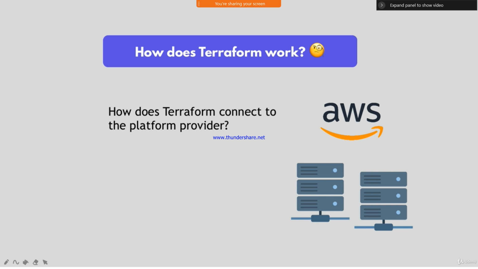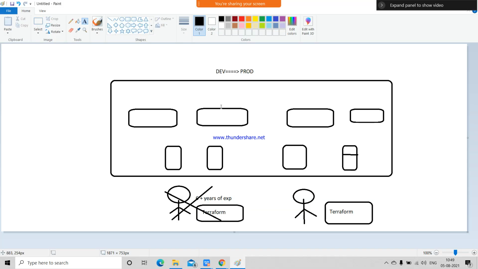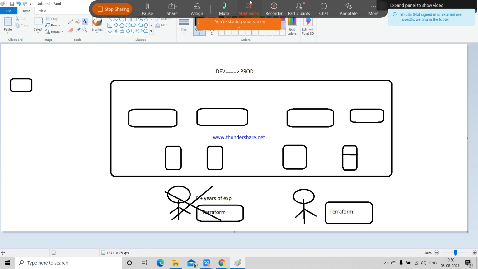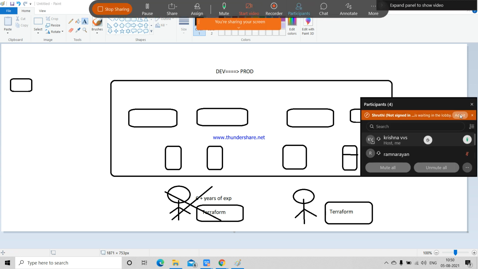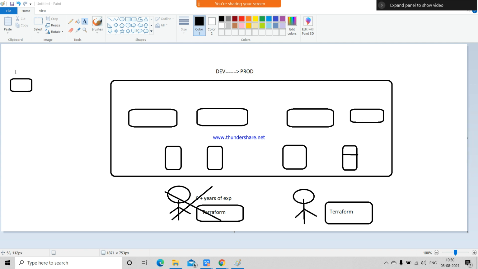Here I am using the AWS cloud, but not only AWS cloud. Terraform supports the complete cloud environment. So in this Terraform, it should be supporting different types of cloud environments.